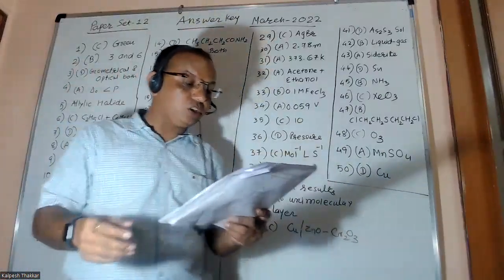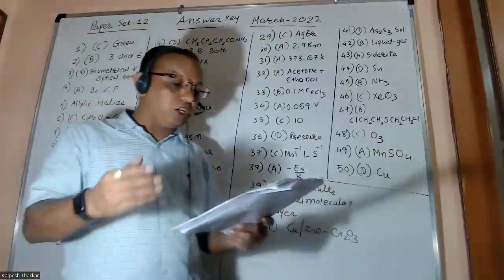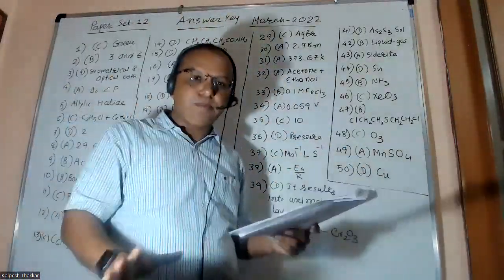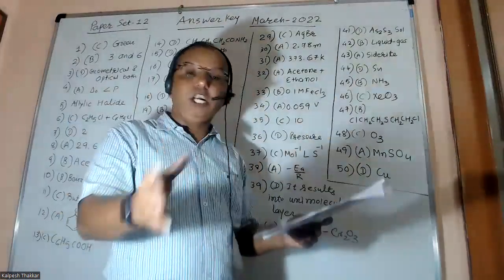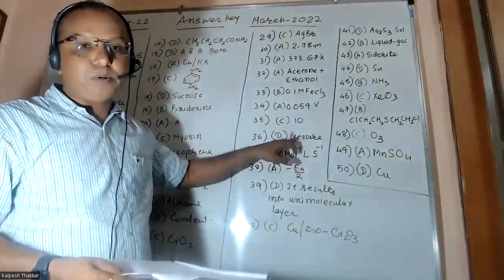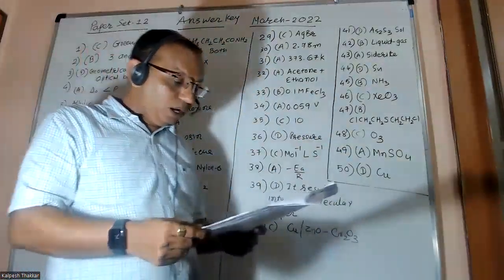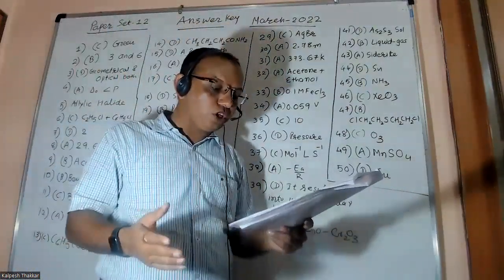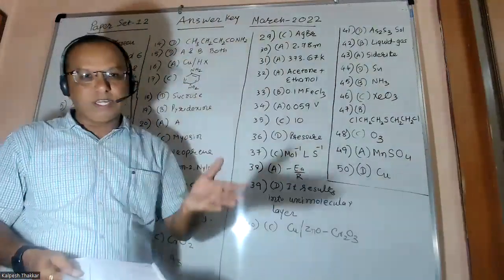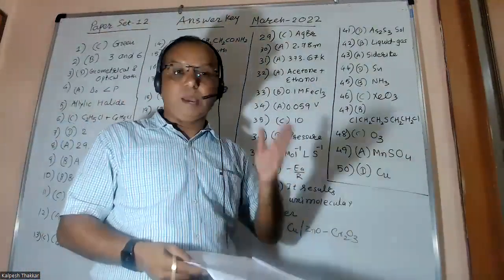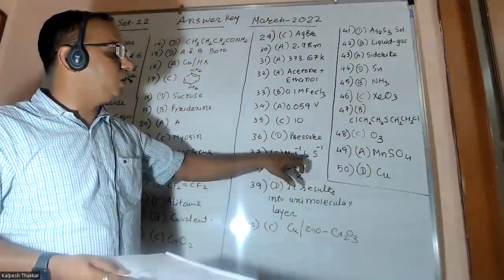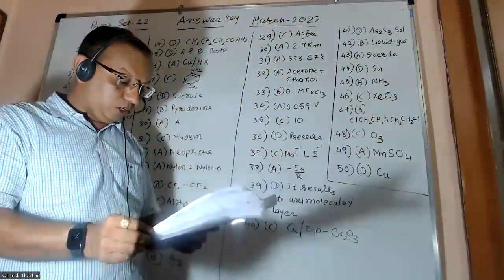Question number 36. On which of the following factors does electronic conductance not depend? The simple question given in NCERT, in which pressure is the answer. So pressure is not affecting that. Next, question number 37. Which is the unit of rate constant for second order reaction? Once again, friends, in chapter number 4, chemical kinetics, in the table, this is given. The answer is mole inverse, liter into second inverse.